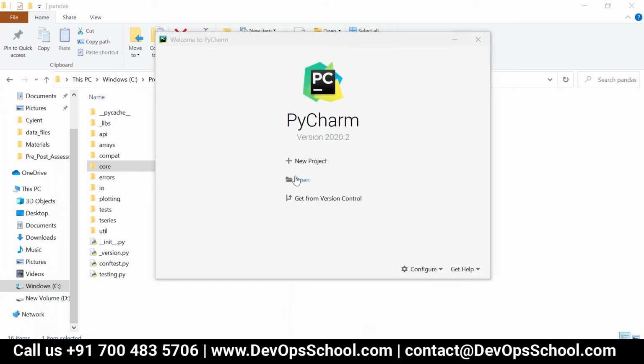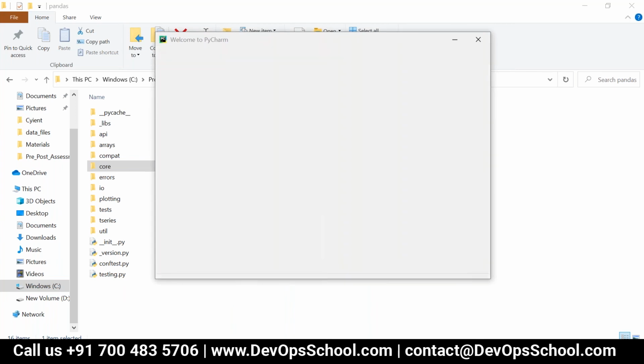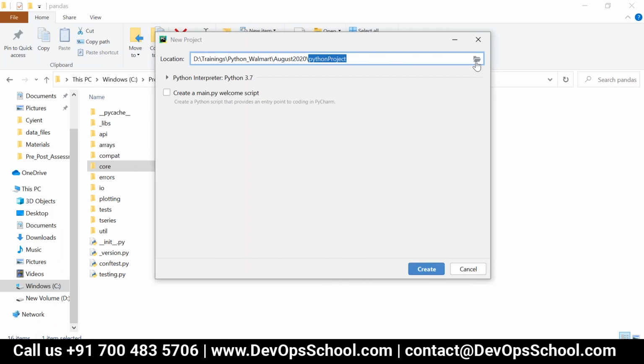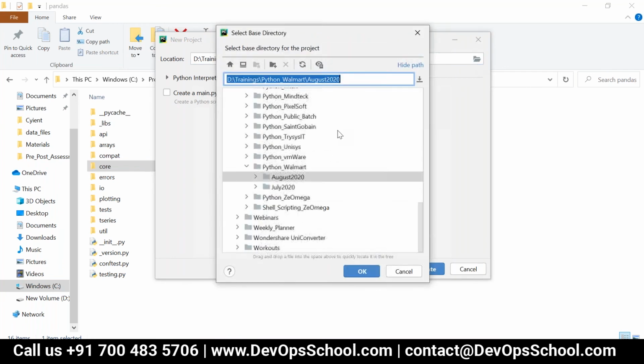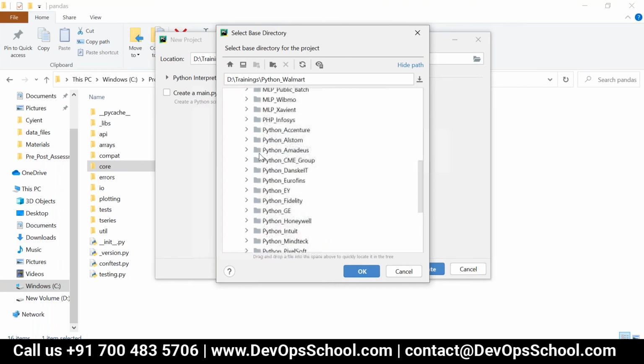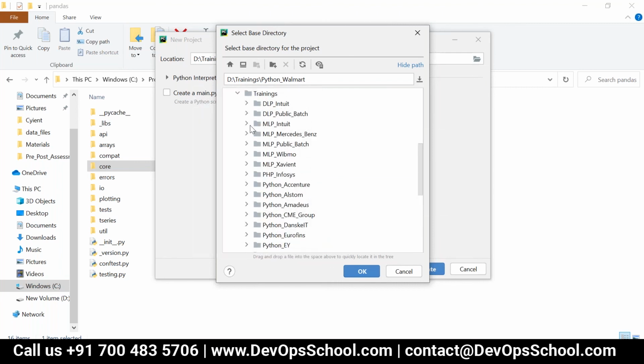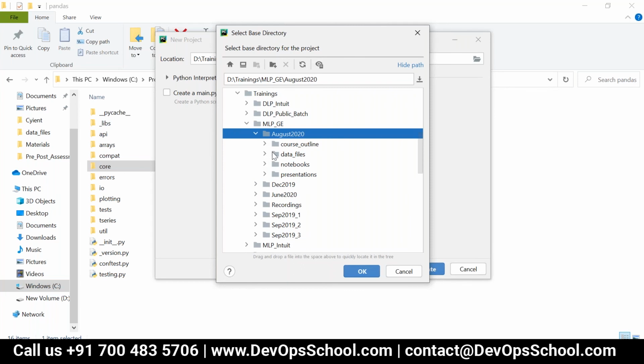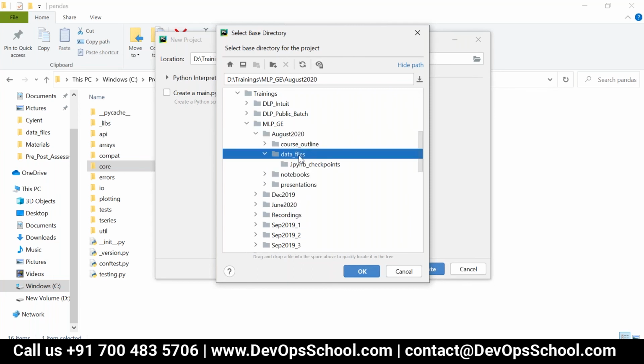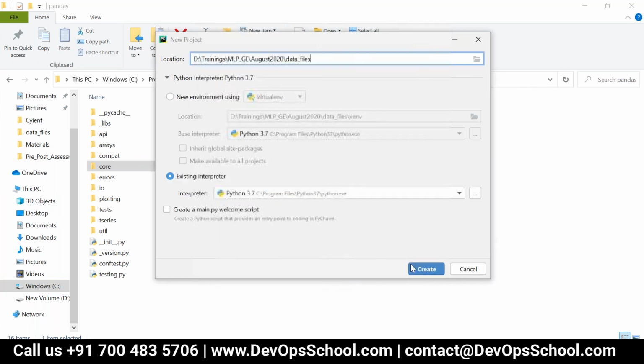I prefer PyCharm always. So here in this we can see all the functions. Okay, I need to refresh. August 2020 and then in this data files, so create.